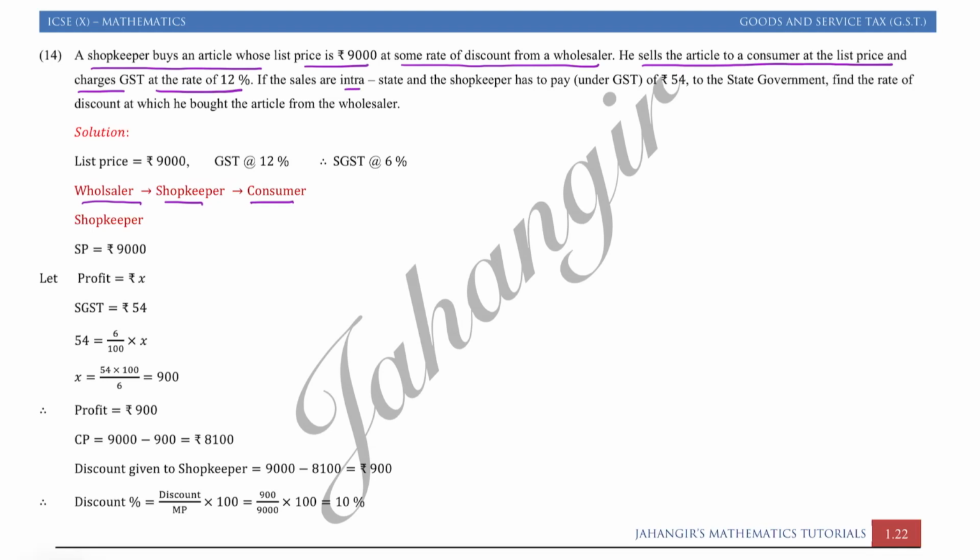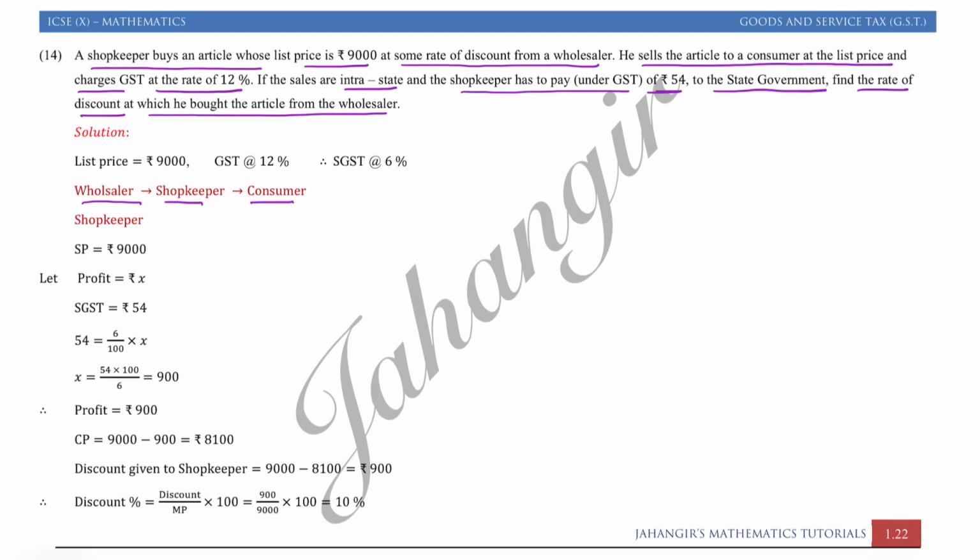If the sales are intrastate, meaning the transactions in the same state, and the shopkeeper has to pay under GST rupees 54 to the state government. Find the rate of discount at which he bought the article from the wholesaler.